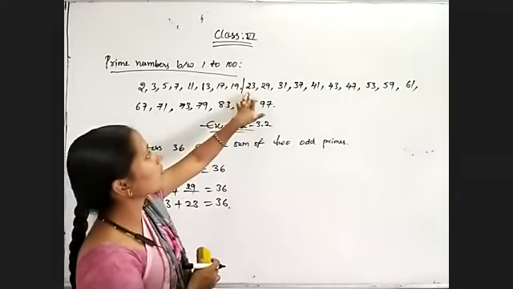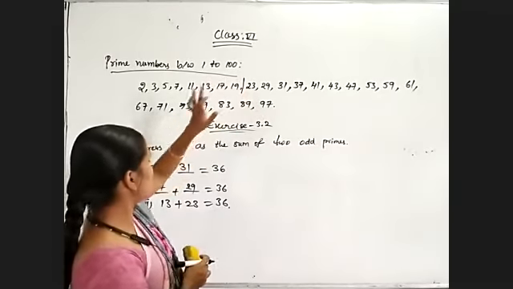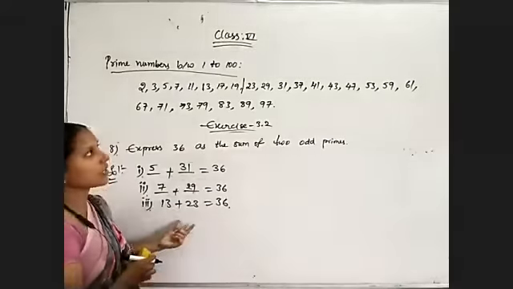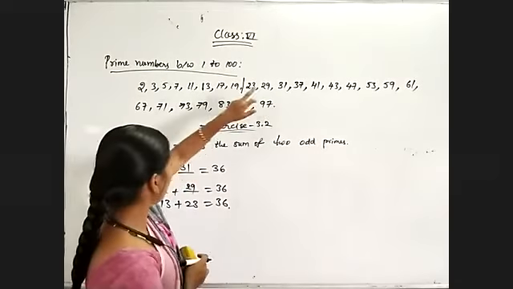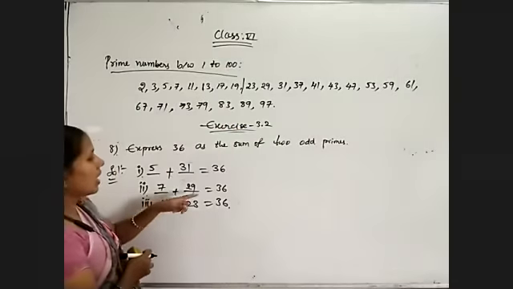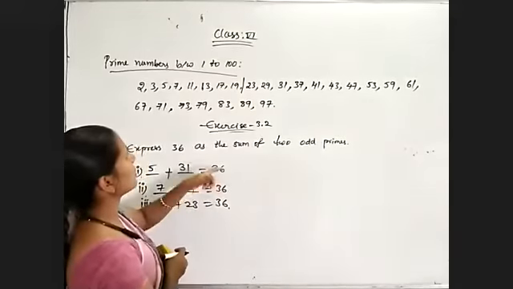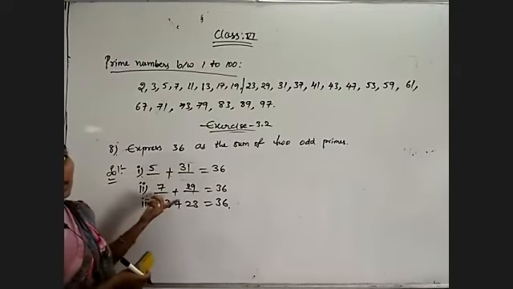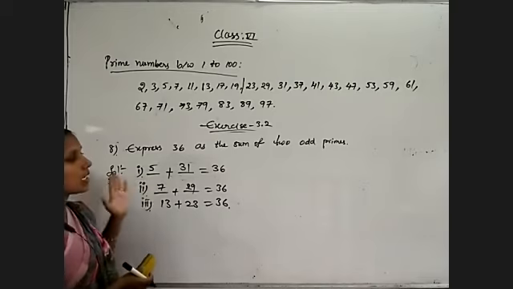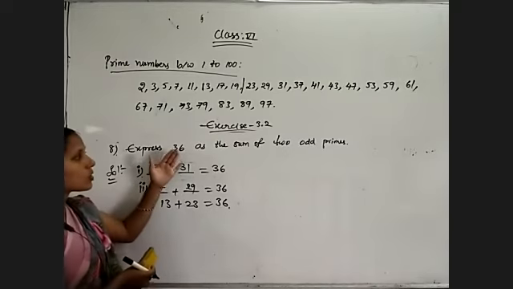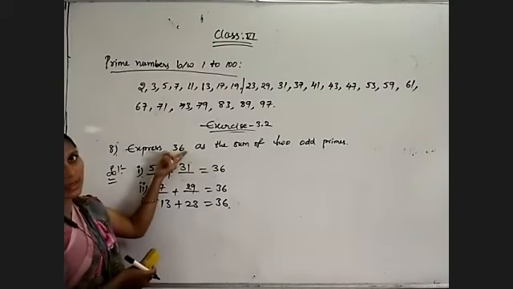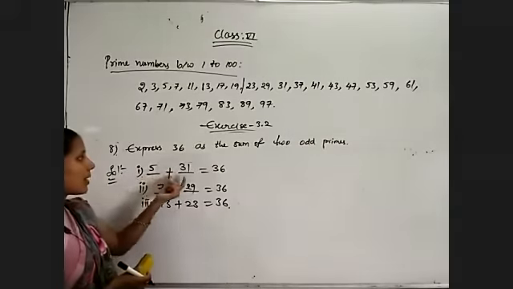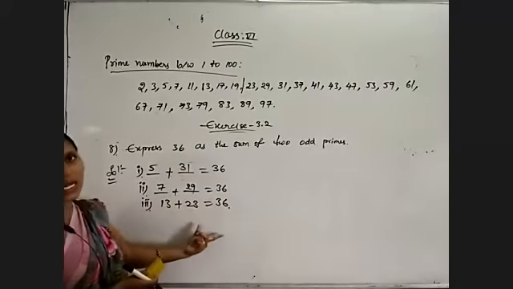Now coming to this one, 23. For 23, how much do we need to add? 13. Already that pair is finished. For 29, 7 is over. And 31 is already finished, 31 plus 5. That's all. Okay. These are the possible pairs whose sum is equal to 36. Possible pairs of odd primes, two odd prime numbers whose sum is equal to 36.